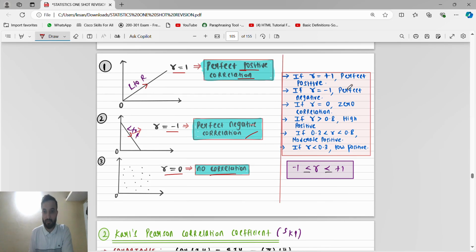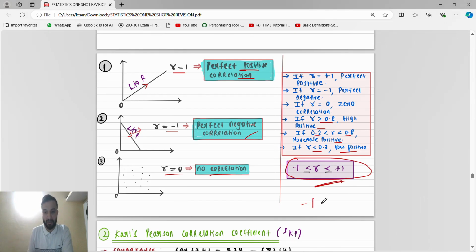If r is greater than or equal to 0.8, high positive. If r is greater than 0.3 but less than 0.8, moderate positive. If r is less than 0.3, low positive. So the r value is between -1 and +1. This is very important: for every correlation, the value is between -1 and 1. They will ask this in the examination.